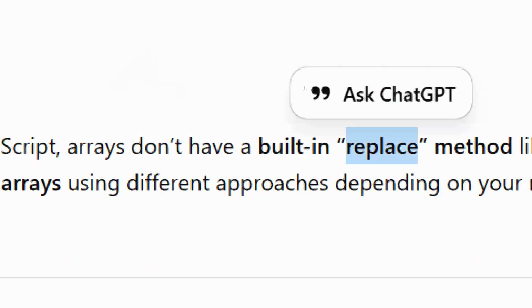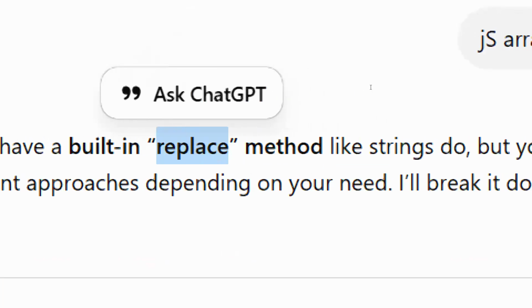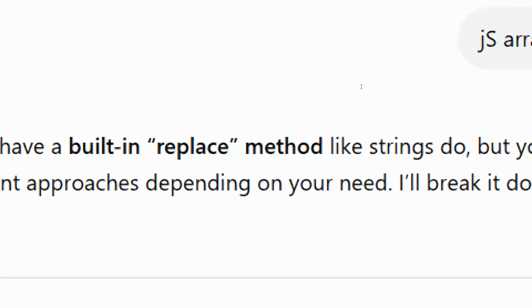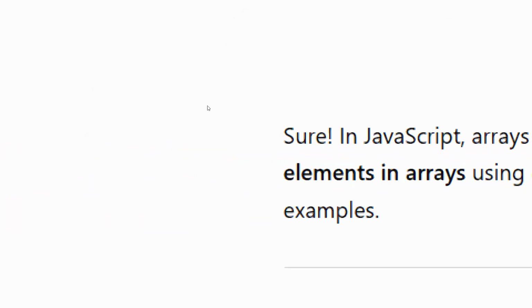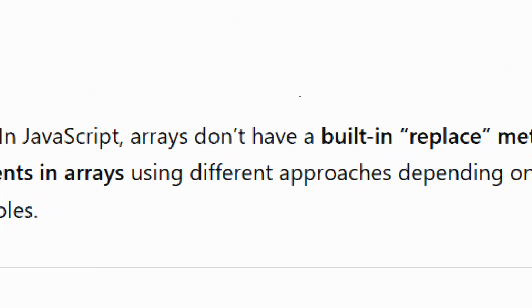Strings do have replace, maybe, but arrays we don't have replace. But you can replace elements in an array using different approaches. Your favorite approaches are there, na?